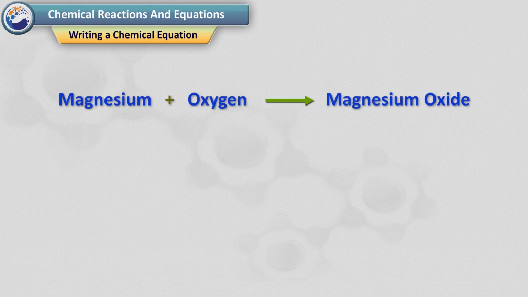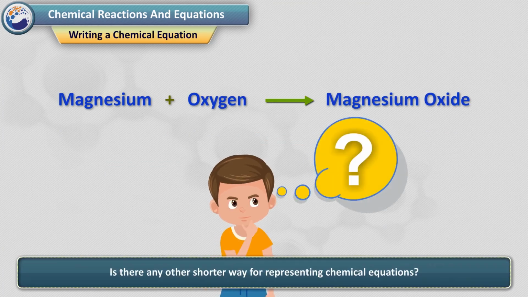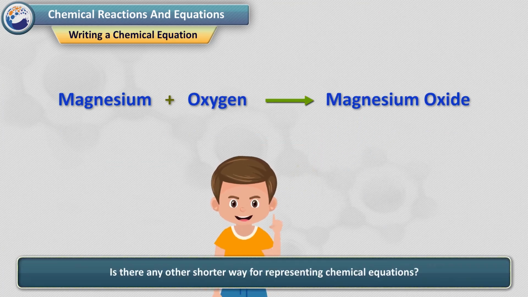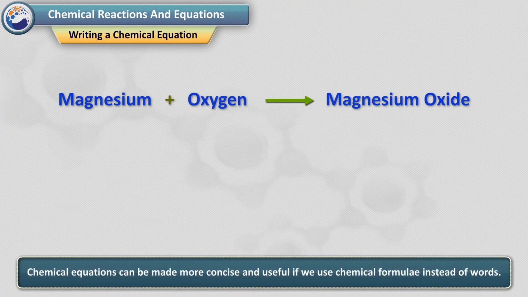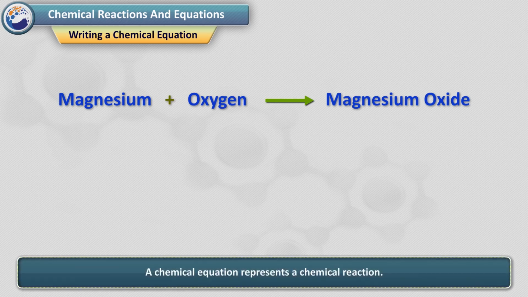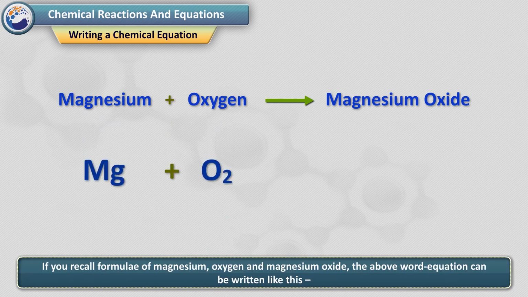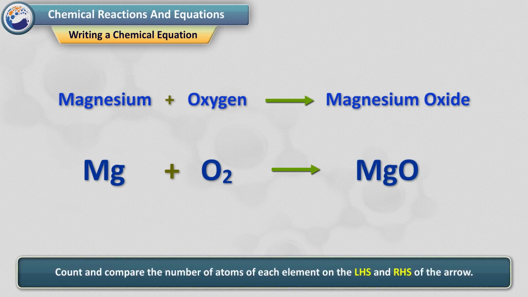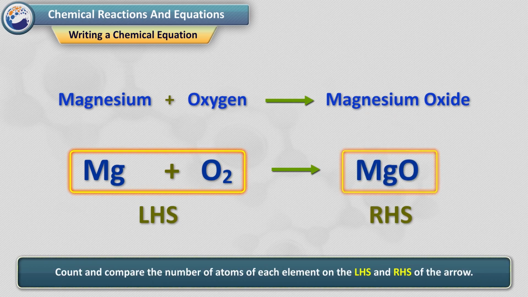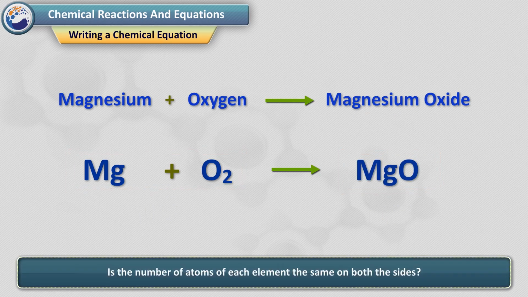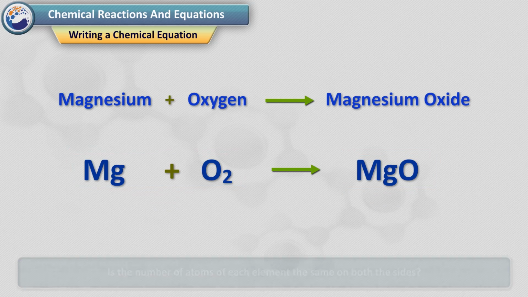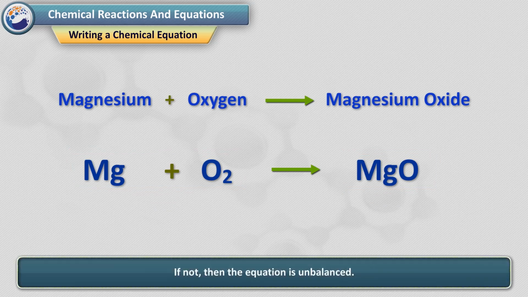Writing a chemical equation. Is there any other shorter way of representing chemical equations? Yes. Chemical equations can be made more concise and useful if we use chemical formulae instead of words. A chemical equation represents a chemical reaction. If you recall the formulae of magnesium, oxygen and magnesium oxide, the above word equation can be written like this. Count and compare the number of atoms of each element on the LHS and RHS of the arrow. Is the number of atoms of each element the same on both sides? If not, then the equation is unbalanced.